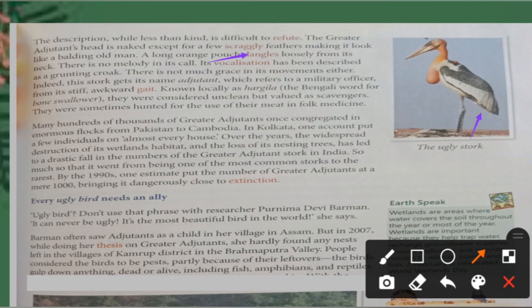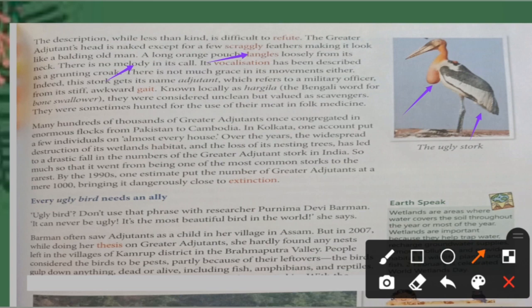Okay, so a long orange pouch dangles loosely from its neck. Now you can see here this one orange pouch, a very loose one, and dangles means it is hanging like this only. It also does not look too good. Okay, there is no melody. Melody means when this bird speaks, the sound is not too good either. Not melody at all, not sweet at all.